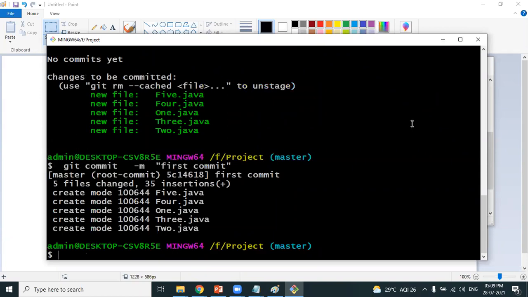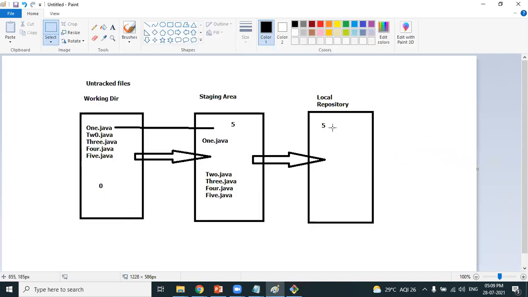The command successfully got executed. Now tell me how many files are available in the local repository? All the files. Commit will move all the files. There's no concept of filtering the files from the staging area to the local repository. Whatever files are available in the staging area will be moved into the local repository. Now, how many files are in the local repository? 5 files. How many files are in the staging area? 0. You are right.